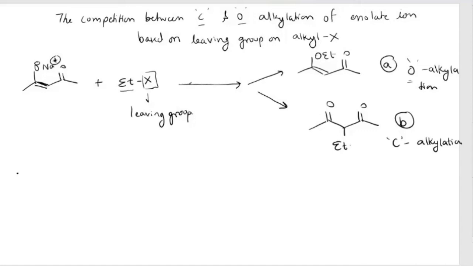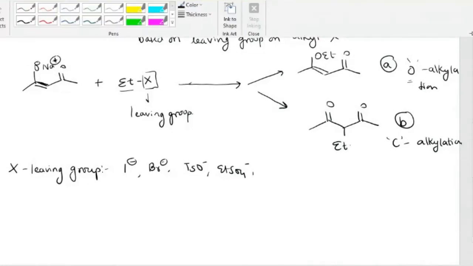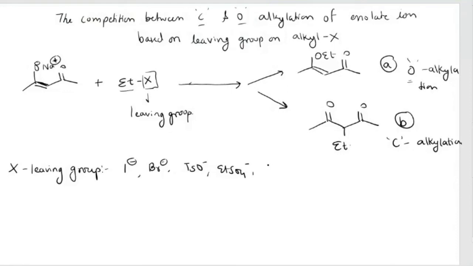Now, X, as I told you already, is your leaving group. That X can be iodine, it can be bromine, then it can be a tosyl group, then it can be ethyl sulfate, and the third one is your triflate anion, or ethyl triflate.